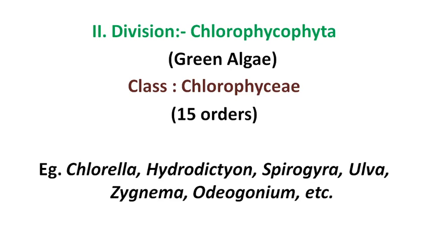Flagellar bodies are present, with one or many flagella. They are found in freshwater bodies, brackish water, salty water and terrestrial forms. Common examples are Chlorella, Hydrodictyon, Spirogyra, Ulva, Zygnema, Oedogonium, Volvox, Cladophora, and Caulerpa. These are some examples of the green algae.